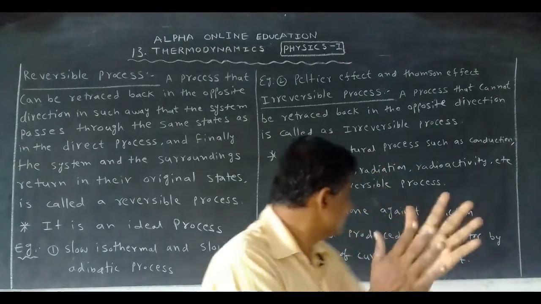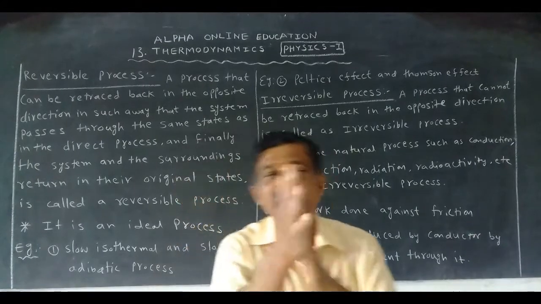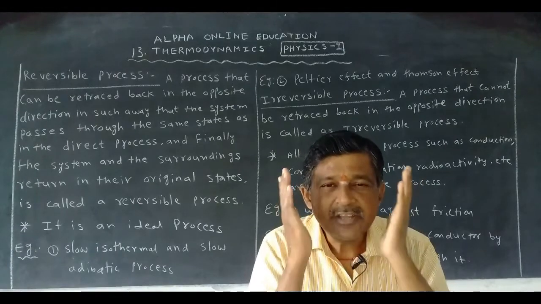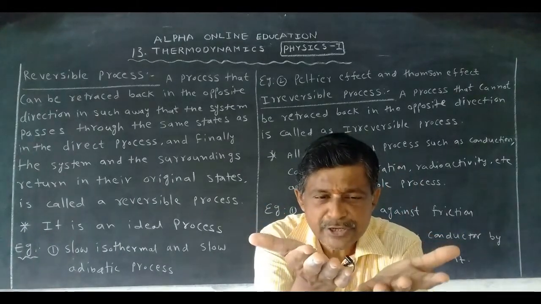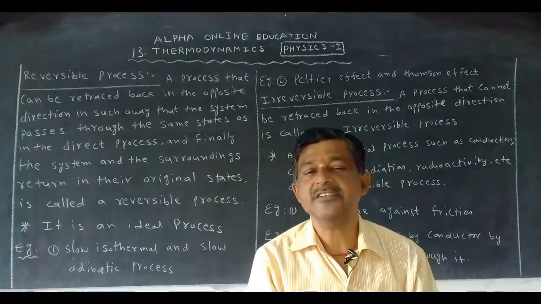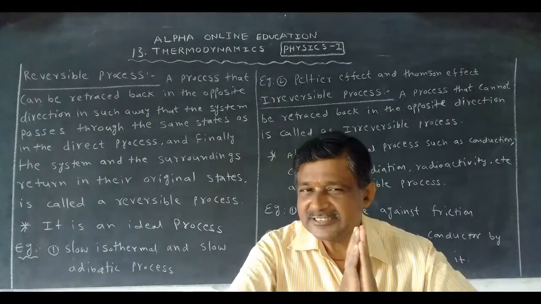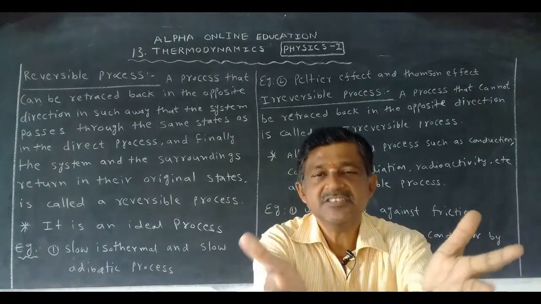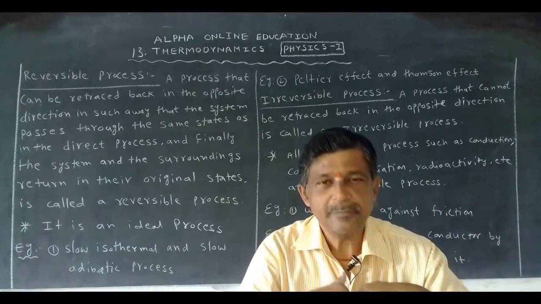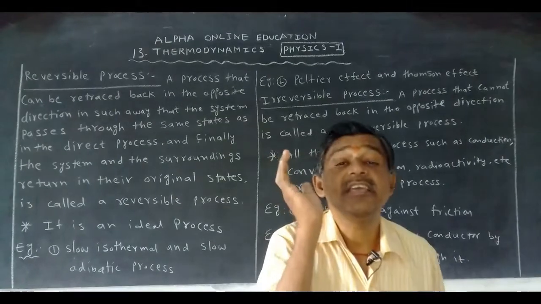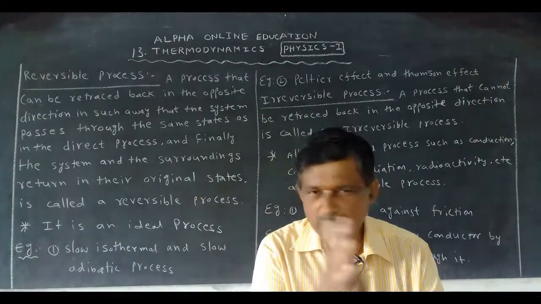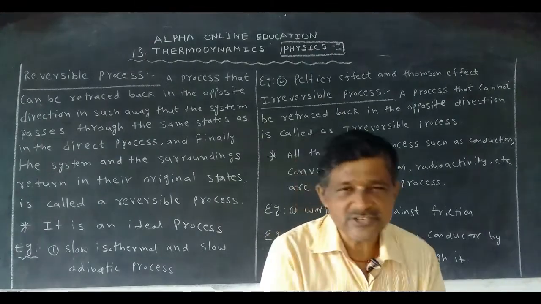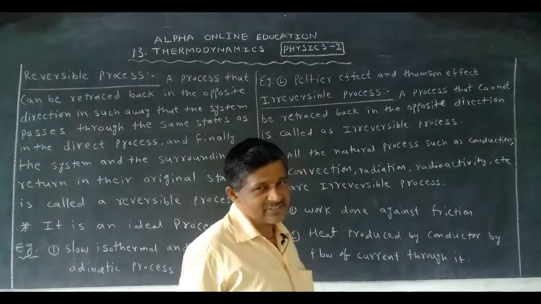Work is done against friction. So when I rub my palms, what happened? This is one direction. I got heat energy. Yes or no? If you give the same heat energy, our palms never move. That's why whatever changes occurred in one direction, the same changes do not retrace back, and such a process is called an irreversible process. Is it clear? Rub your palms, we get heat energy. If the same heat energy is given, can our palms move? No. That's why work done against friction is the first example.